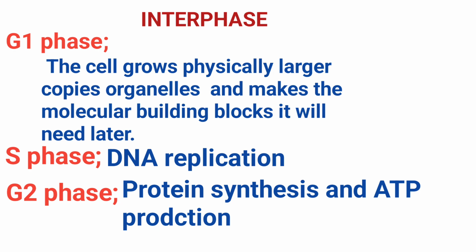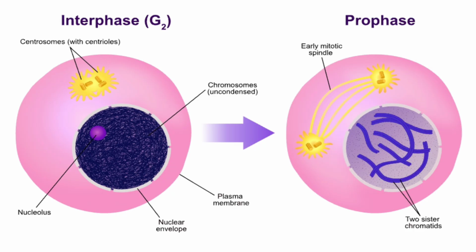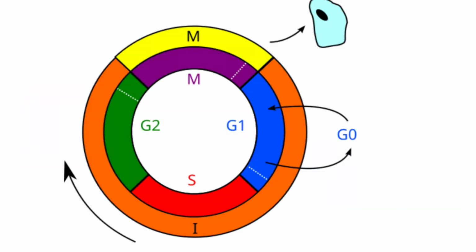The G2 phase, that's the second gap. This is the final check and preparation period before the cell enters mitosis or meiosis. The cell undergoes a final burst of protein synthesis, specifically tubulin for spindle fibers, and accumulates ATP reserves to fuel the energy-intensive mitotic process. It performs a rigorous DNA proofreading check to identify and repair any replication errors, ensuring that the genetic material is intact and accurate before the cell officially enters mitosis.